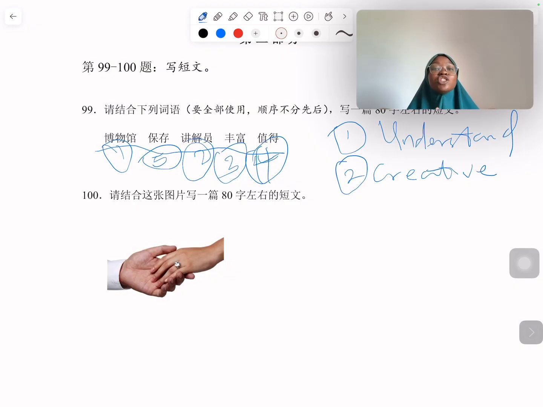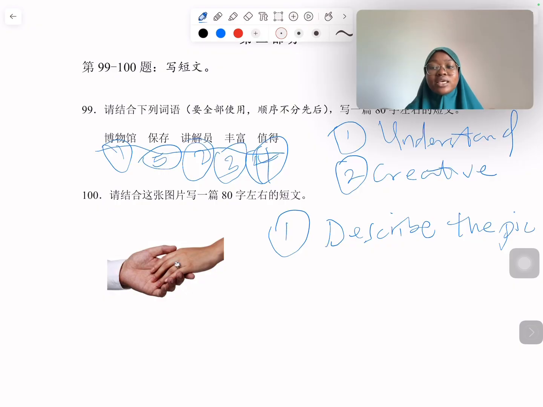If you don't know how to write 钻戒 you can say 戒指, anything you decide to use. But for me who likes stories, that is boring. You can do that if that is what you like to do, honestly, just describing. So the first method is to describe what is on the picture. Describe the picture, which is definitely okay. If you like to do that, that's fine with me. So far you are still on the right path.